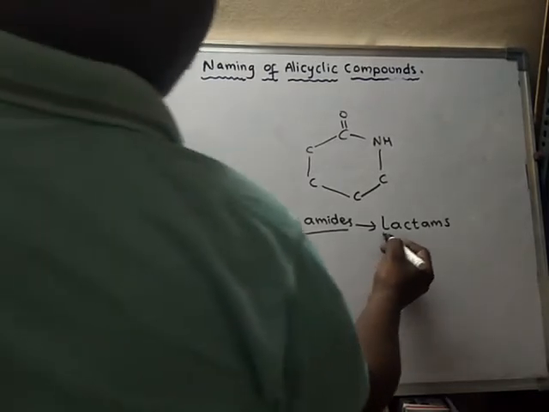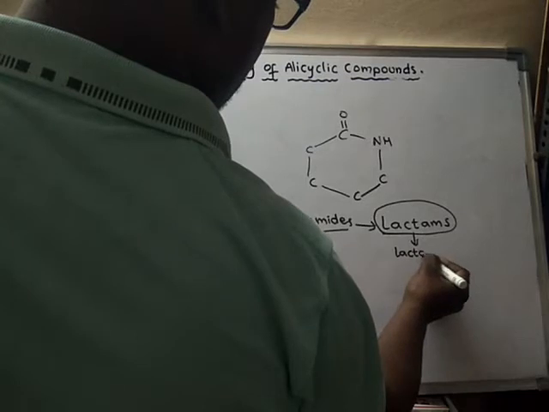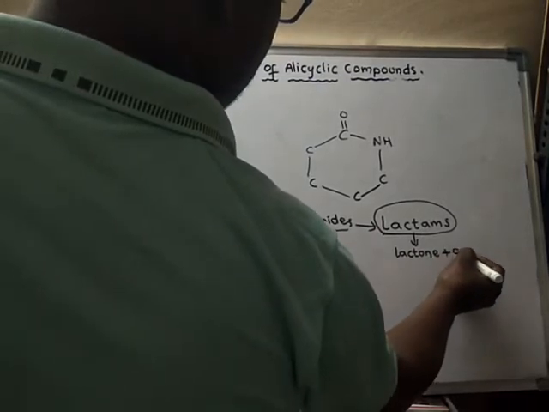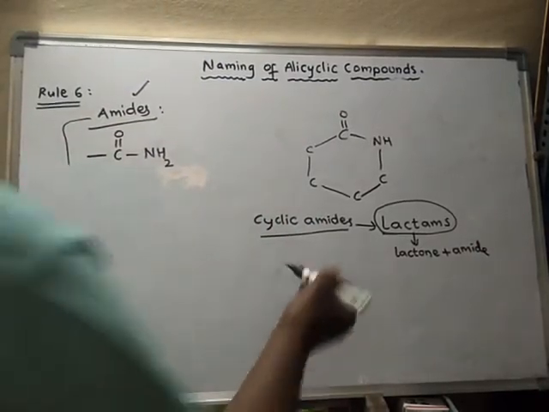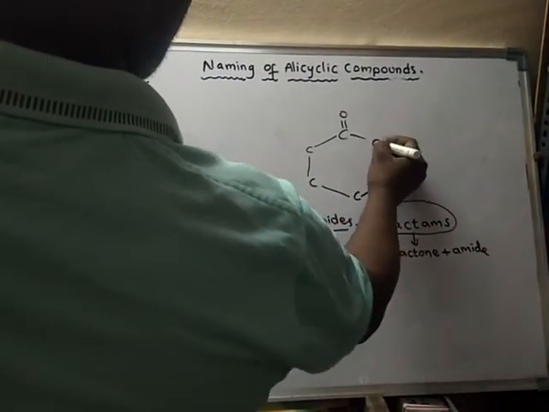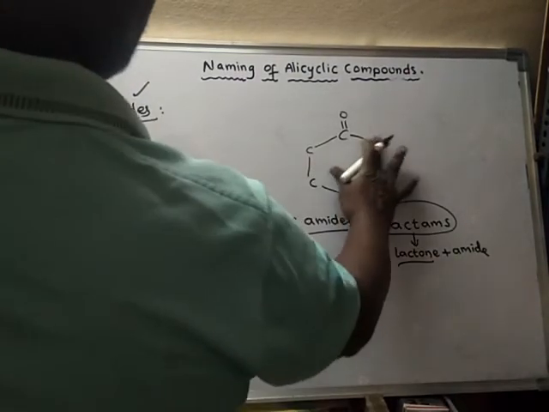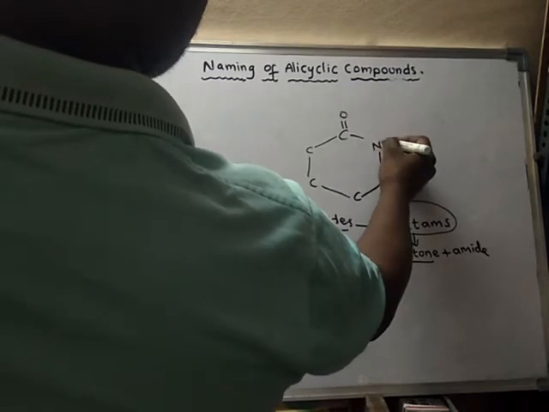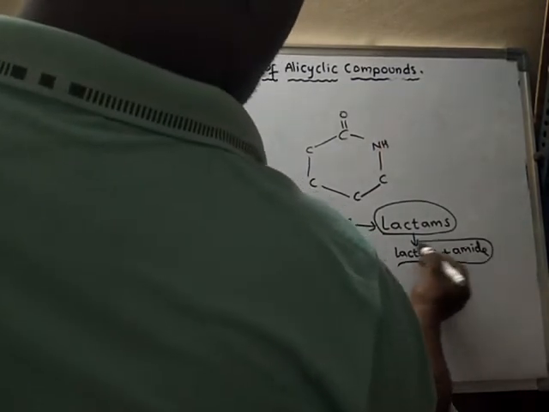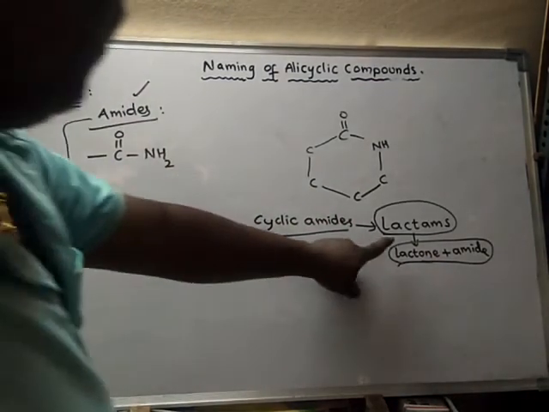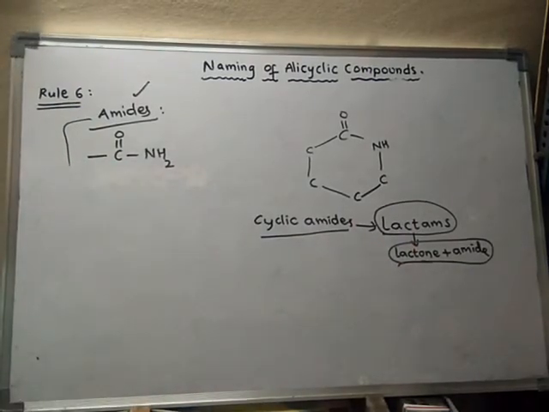Lactams are actually a combination of lactone plus amide. Suppose if it is oxygen here, then it is said to be a lactone. But here instead of oxygen, the oxygen is replaced by NH amide. So here a combination of both is present. Hence we call it lactams. So cyclic amides are called lactams.